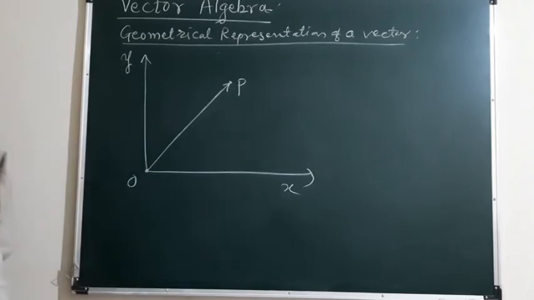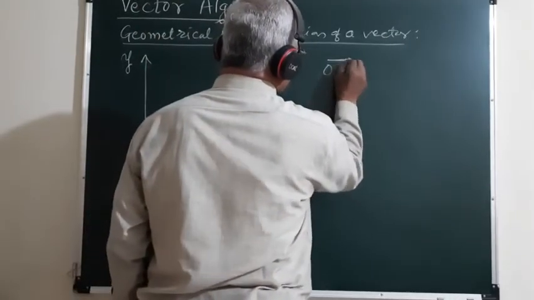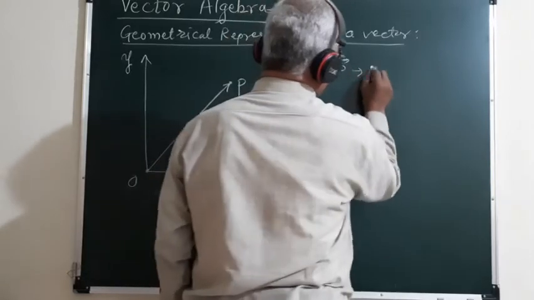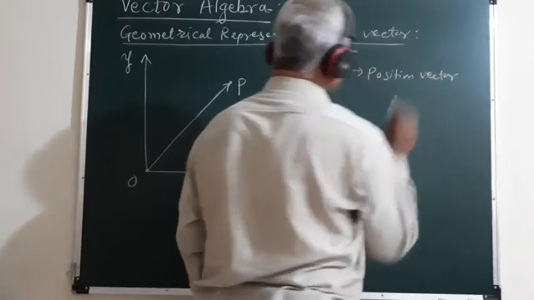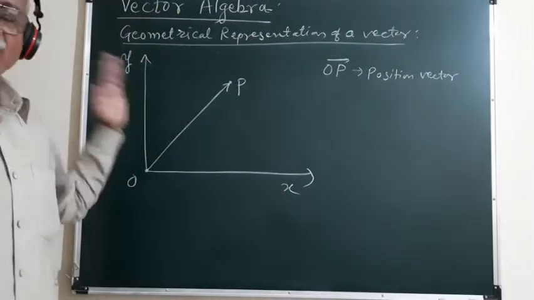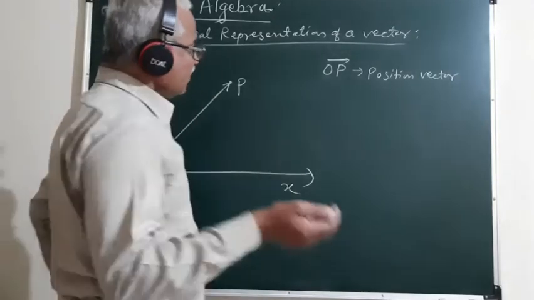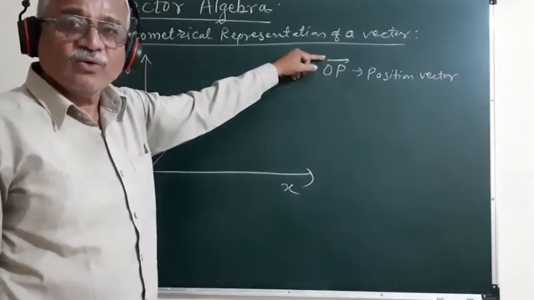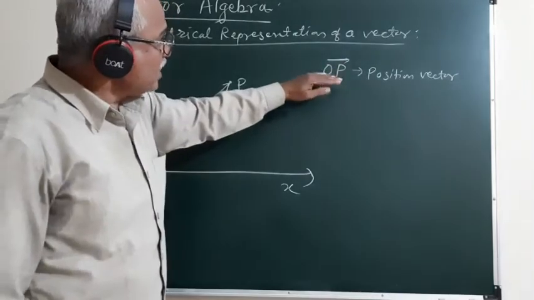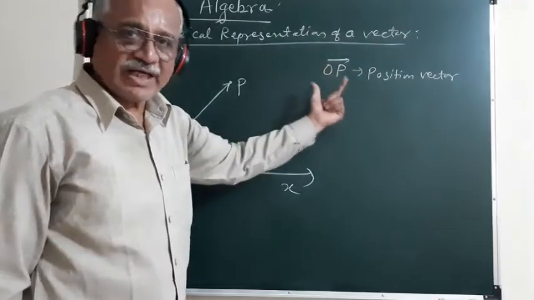So this vector OP bar is the position vector, or it is also called the displacement vector of the particle. These vectors are represented with the help of a bar or an arrowhead over the letter. So this bar or arrowhead indicates that this is a vector quantity.